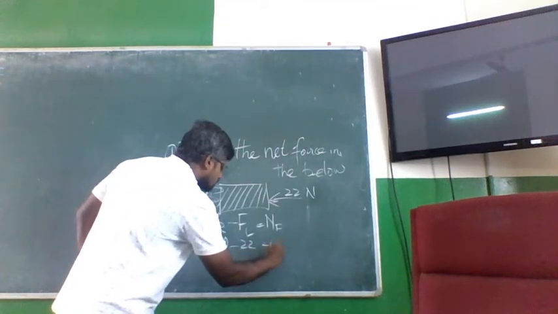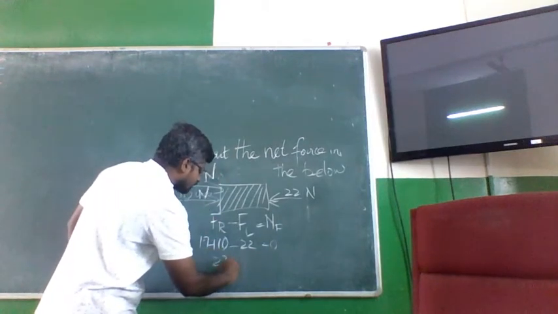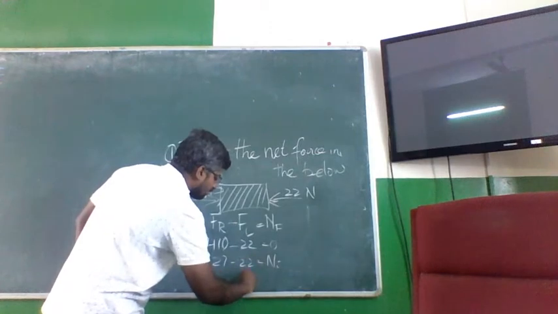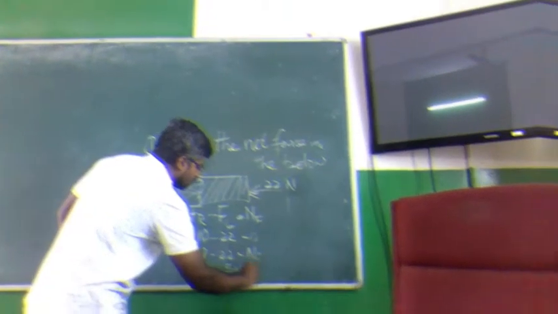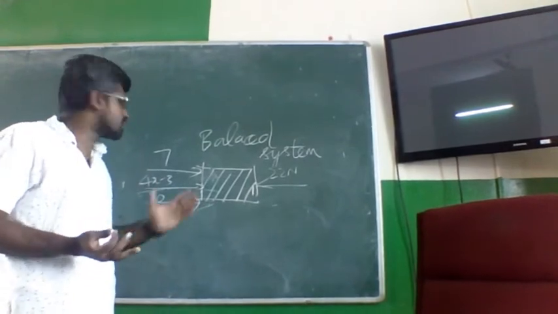What is the net force? 27 minus 22 is equal to the net force, that is equal to 5. 5 Newton is the net force or resultant force acting on the body. This is damn easy. When we have a balanced system, net force is 0.